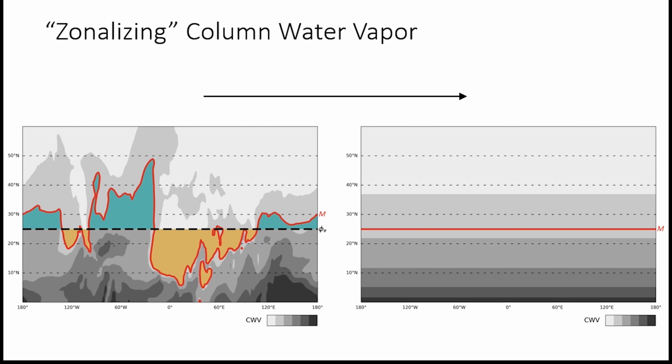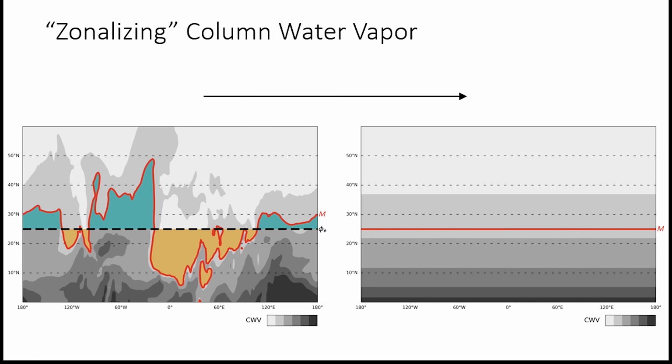This is accomplished by determining the latitude, termed the equivalent latitude, which divides equatorward dry contour excursions, shown in tan, and poleward moist contour excursions, shown in teal, into regions of equal area.